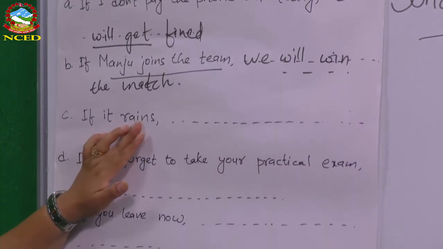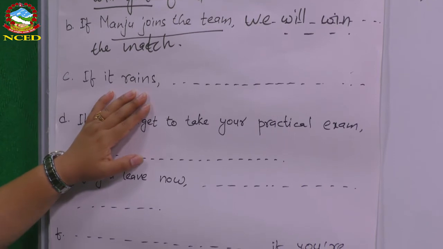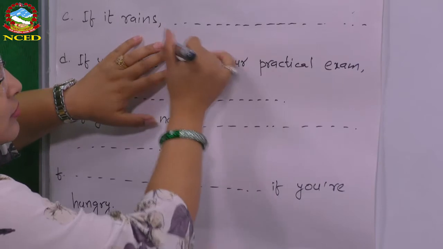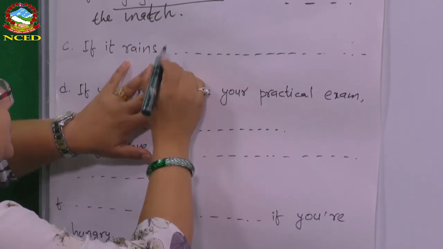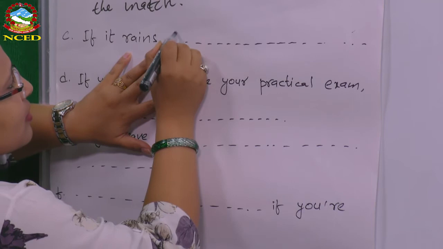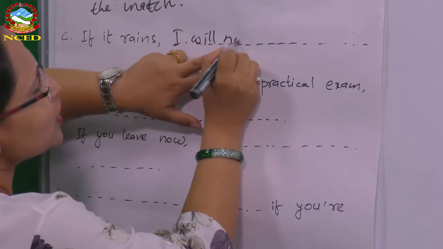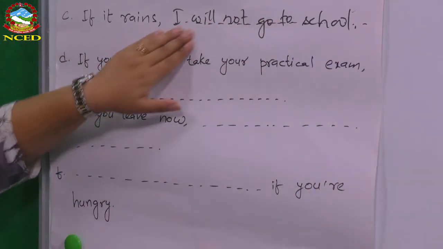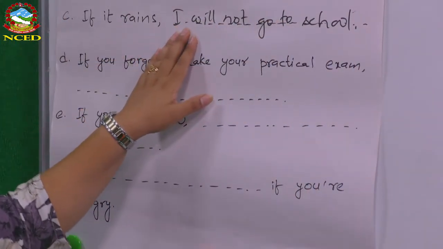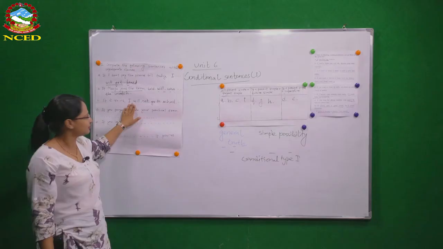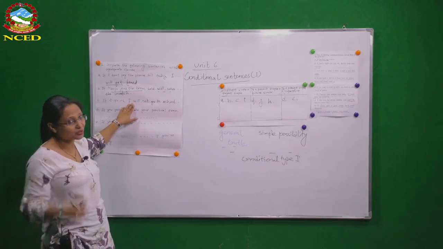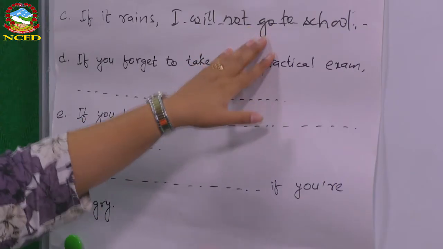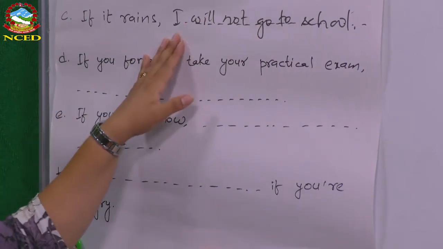If it rains, what may happen? If it rains, what do you think? What may happen here? If it rains, I will not go to school. Do you also feel like that sometimes? As a pani पर्यो भने चाहिँ म स्कुल जान्न है. Okay, when I was a student, I used to feel like that. So if it rains, I will not go to school. That is one example. You can write anything relevant, and you can also write the imperative from here.